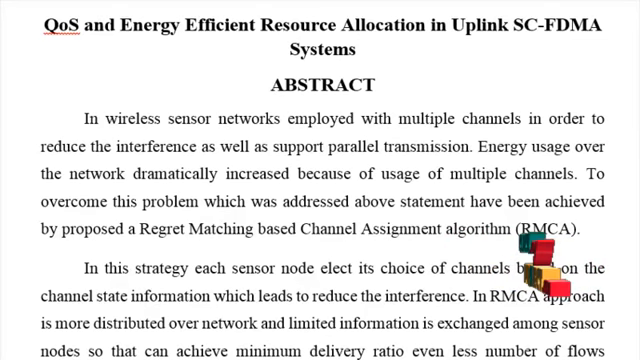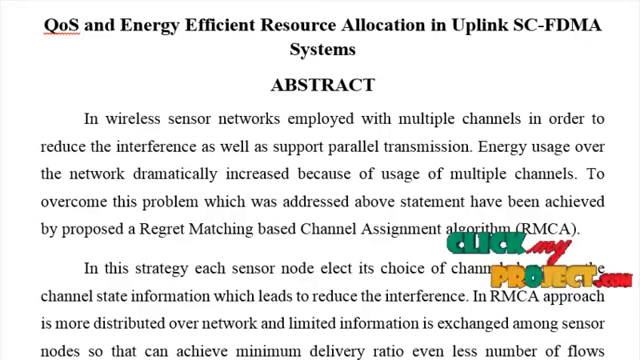Wireless sensor networks employ multiple channels in order to reduce interference as well as support parallel transmission, but energy usage over the network dramatically increased because of the usage of multiple channels. To overcome this problem, a regret matching based channel assignment algorithm is proposed. In this strategy, each sensor node makes its choice of channels based on the channel state information, which leads to reduced interference. The RMCA approach is more distributed over the network and limited information is exchanged among sensor nodes